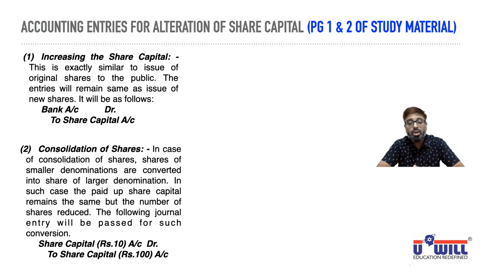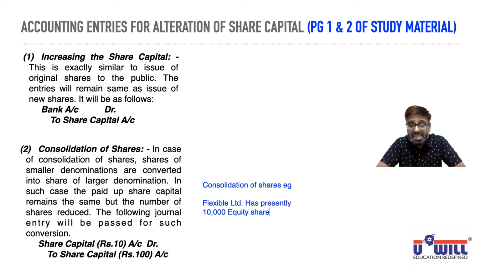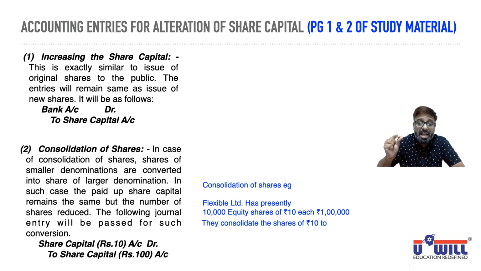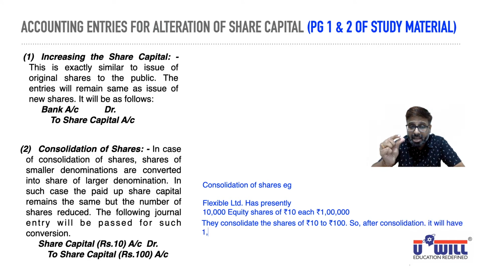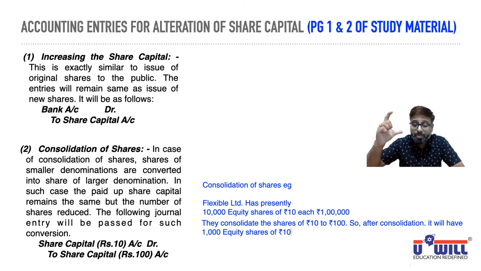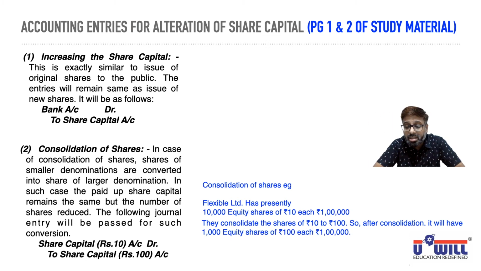Let us understand consolidation with the help of an example. Suppose Flexible Limited has presently 10,000 equity shares of rupees 10 each, 1 lakh. Now presently what is the face value? See everyone, 10 rupees. Can you all observe that? Now they consolidate. Consolidate means what? Small face value to big face value. So they consolidate the shares of rupees 10 small face value to rupees 100 big face value. So after consolidation, now what will it have? The amount remains the same, 1 lakh.